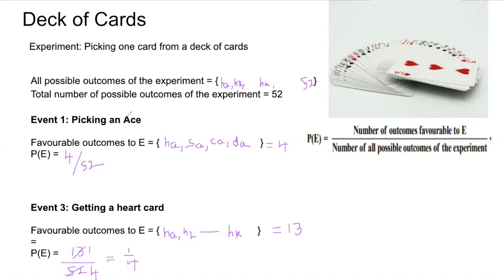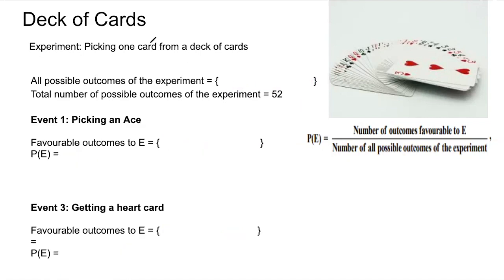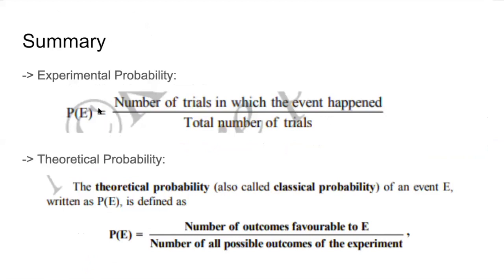Okay, so this is an example that I have taken to teach you about some examples with cards. After these many examples you should have understood the theoretical probability. So the summary of this video is two things you should understand.